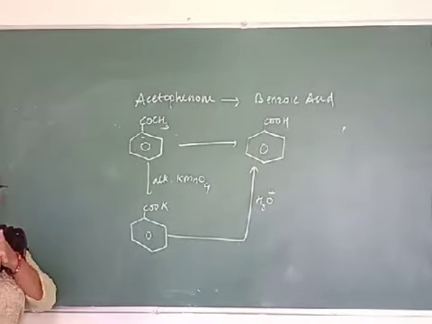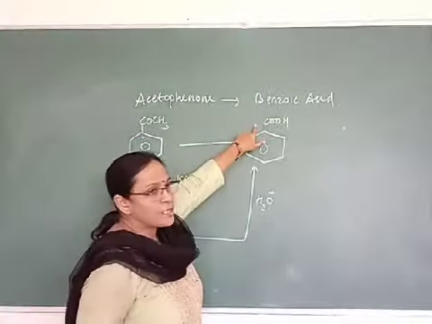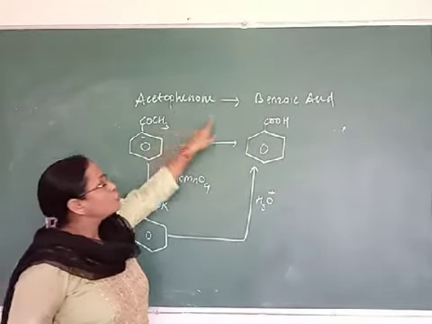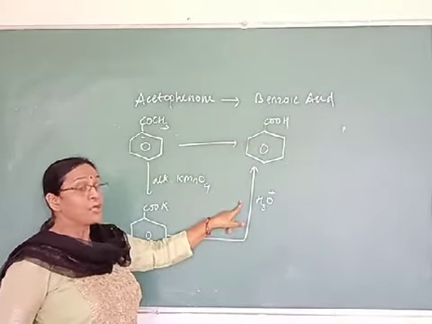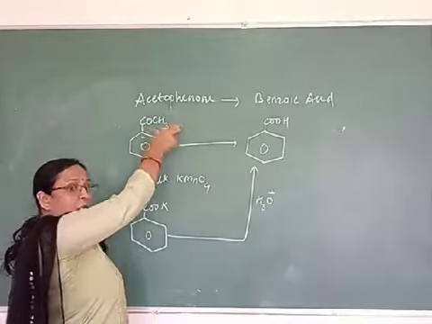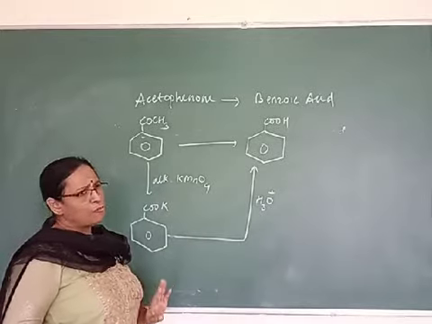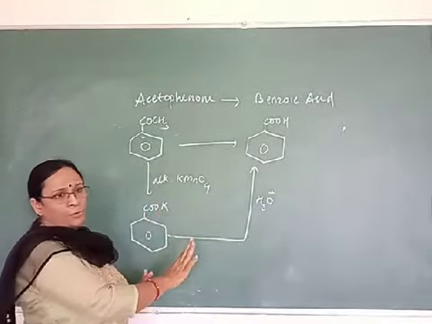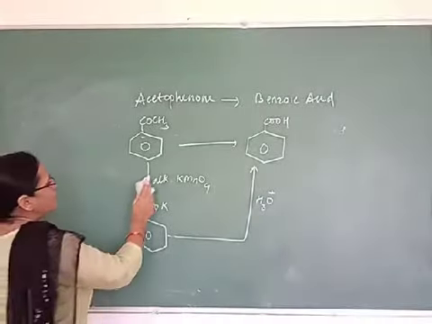See, we can convert any alkyl chain on the benzene ring to the carboxylic group with the help of alkaline KMnO4. We can convert the ketonic group to the carboxylic group with the help of alkaline KMnO4 followed by acidification. We can also convert the alkene group. If any alkene group is present here, then also it can be converted to the carboxylic group with the help of alkaline KMnO4. Remember that however long the chain is, it will be converted to the carboxylic group only.